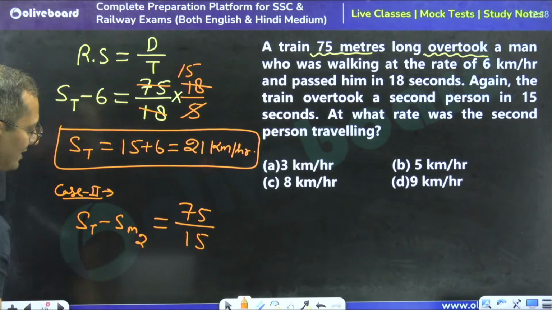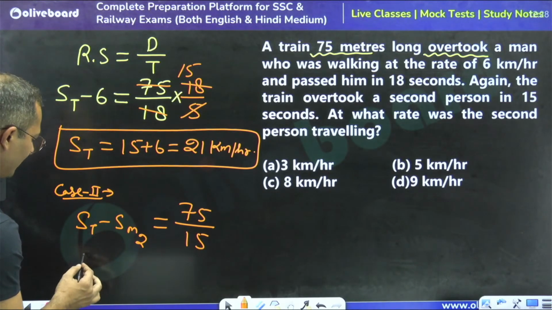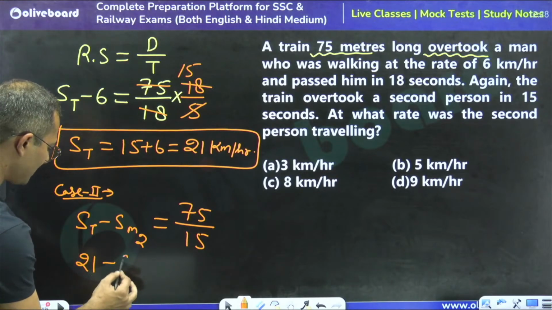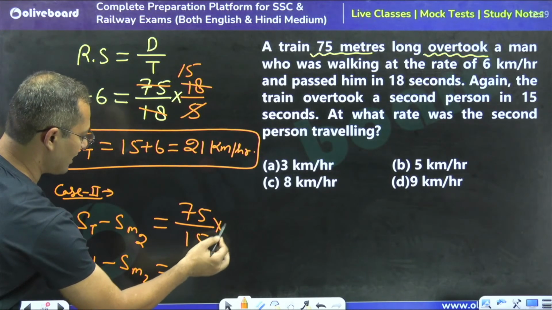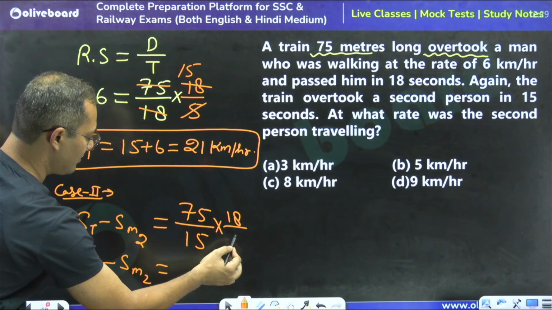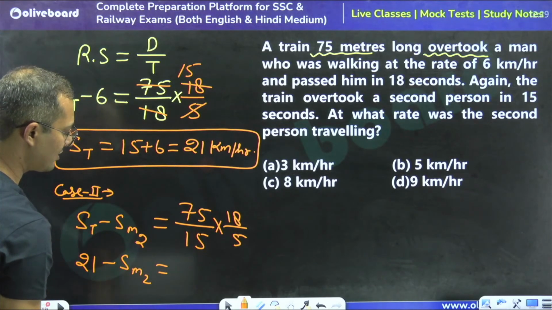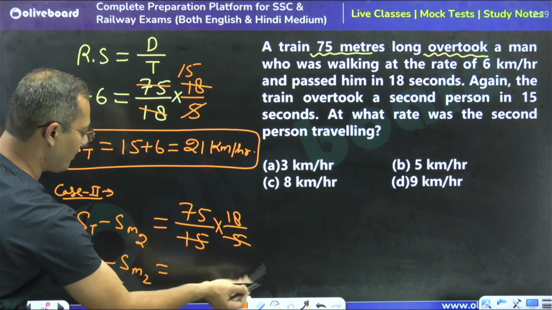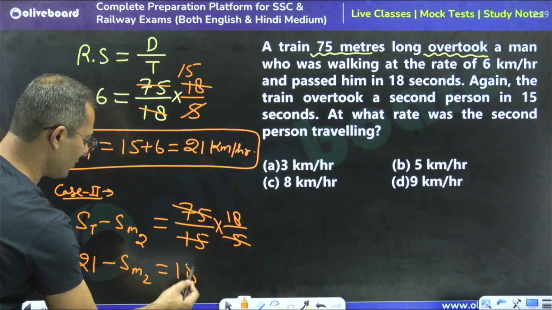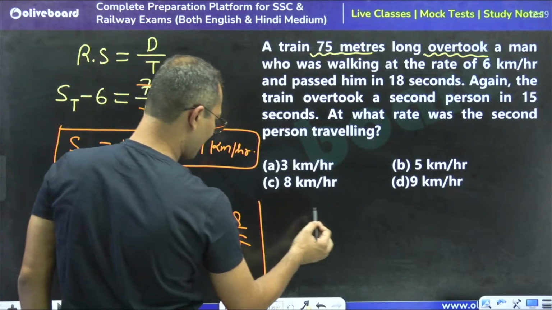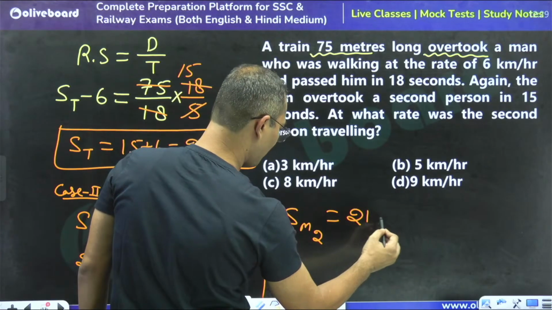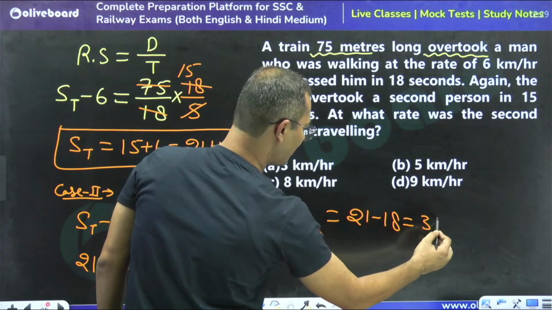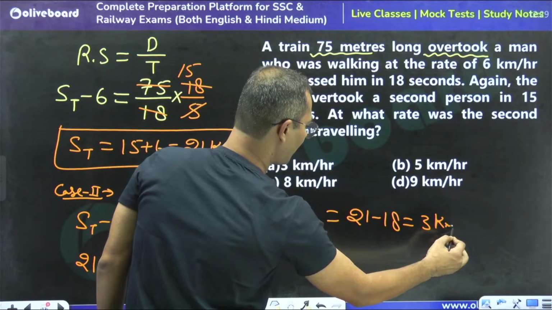So 21 minus speed of man 2 is going to be, just converting it, 75 by 15 times 18 by 5, which is equal to 18. So the speed of man 2 is going to be 21 minus 18, so 3 km per hour is the right answer.